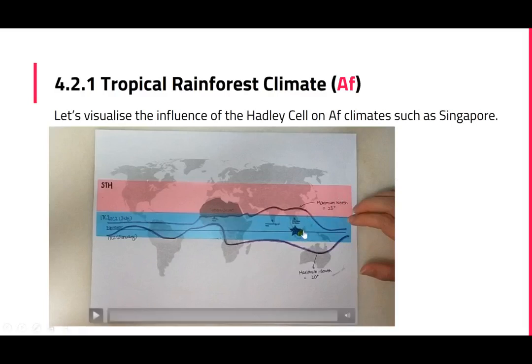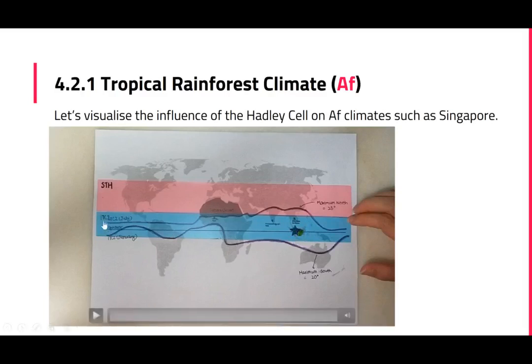Okay, so to help you visualize, this is Singapore. Obviously, Singapore is not so big, right? But I pasted a star here, so it's easier for you to see Singapore. As I said, it's just for illustration purposes, so it's not 100% accurate and to scale. But it's just to help you understand how it works.